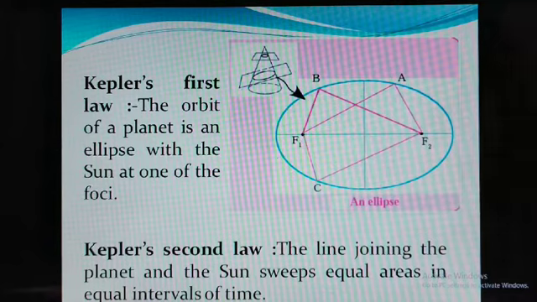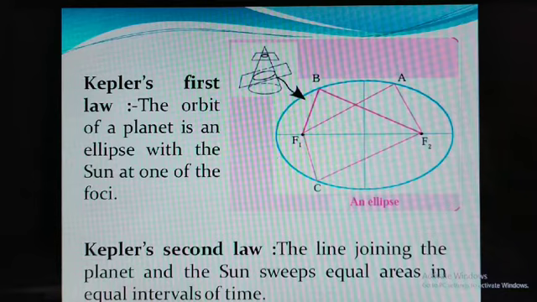All of you are aware of ice cream. That ice cream is provided in the form of a cone. If you consider the cone and take a cross section, cutting the cone in an inclined position, whatever shape you get is an ellipse. That ellipse has two centers, which are called foci.